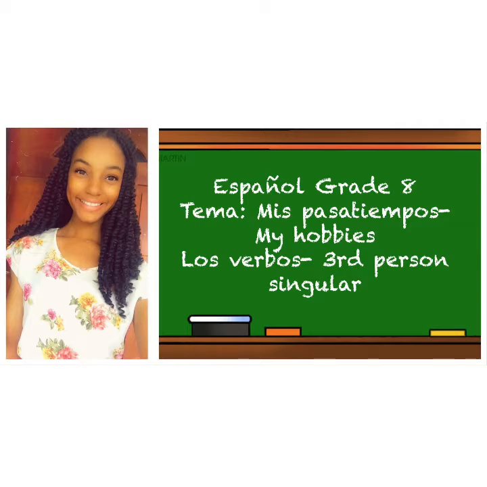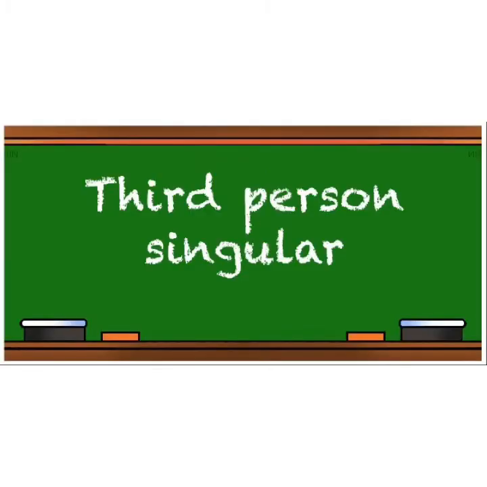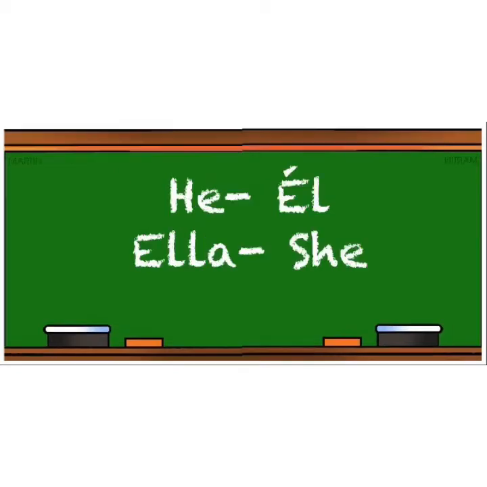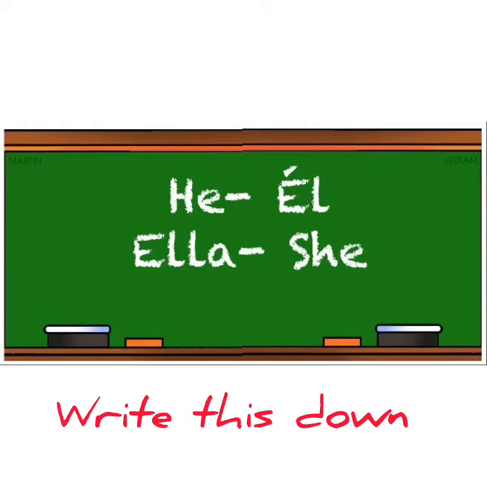We're still focusing on verbs and more specifically the conjugation of the verbs in the third person singular. So we're focusing on the third person singular conjugation of AR, ER and IR ending verbs. But what do we mean by the third person singular conjugation of verbs? Let's look. We use the third person singular when we want to say he. For example, he runs, he jumps, he sings.